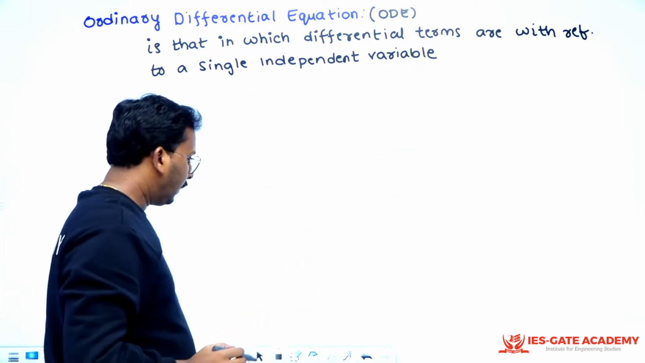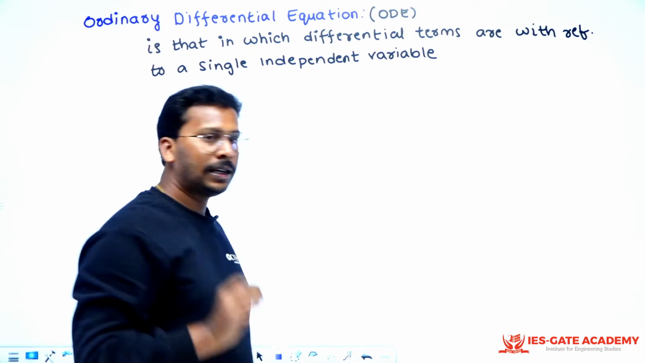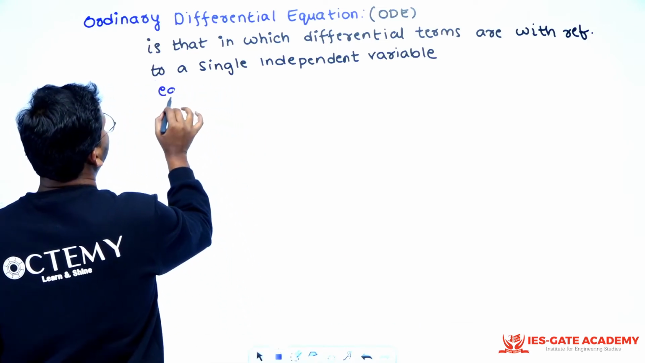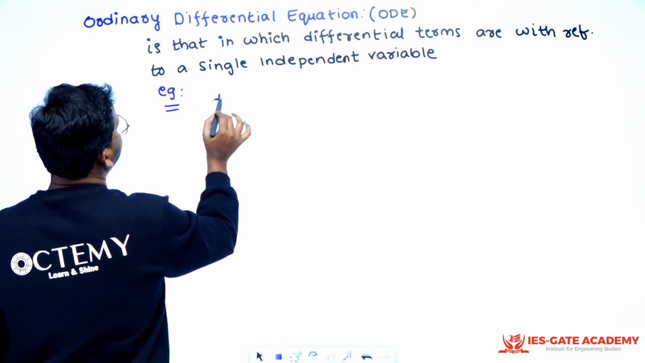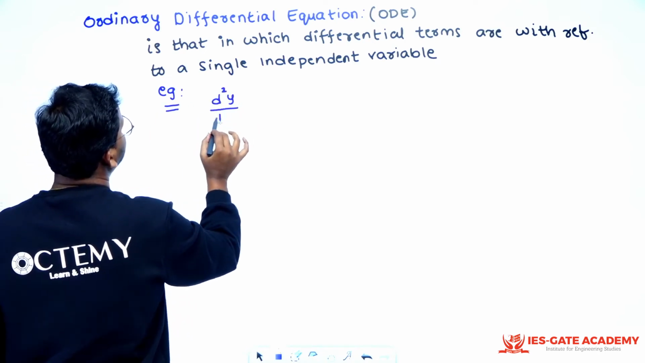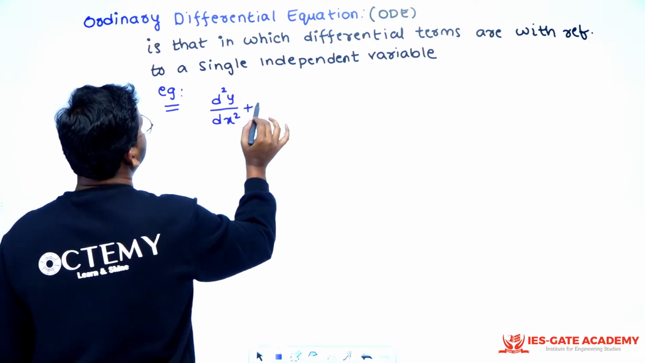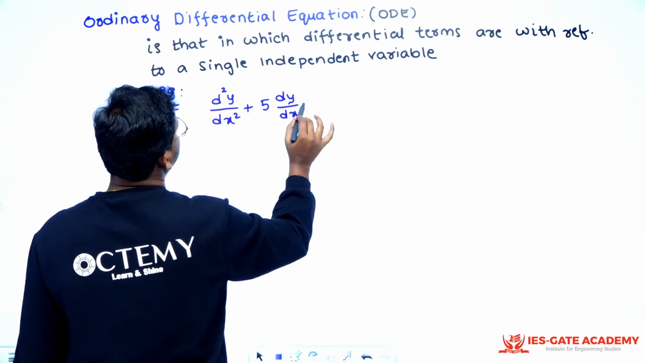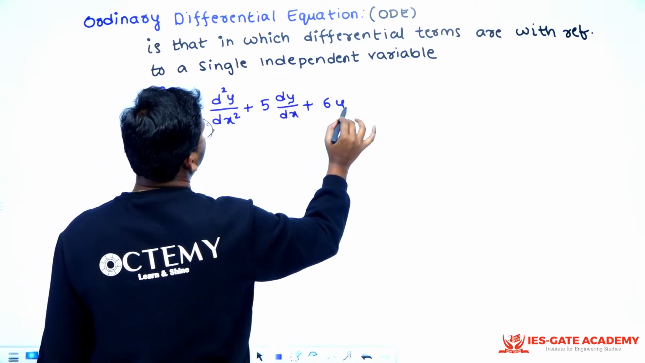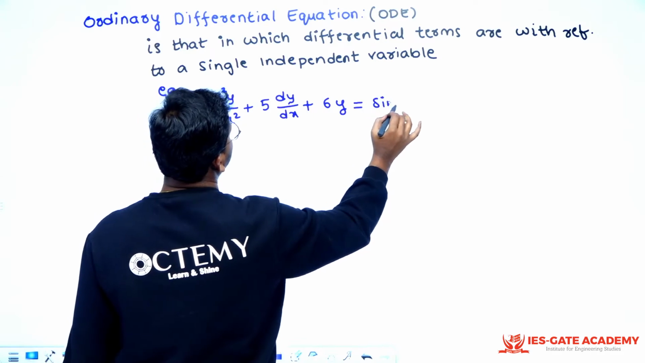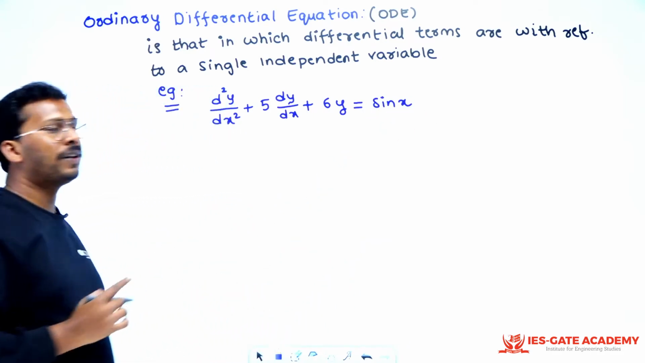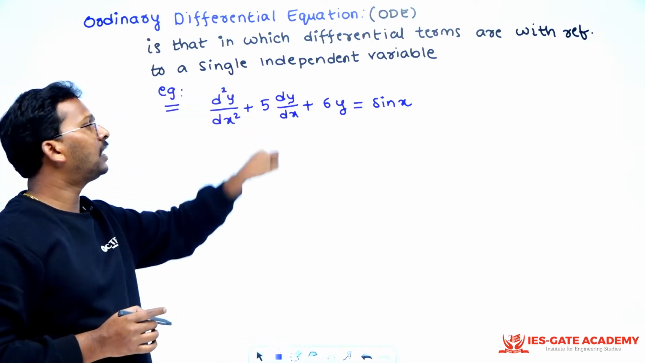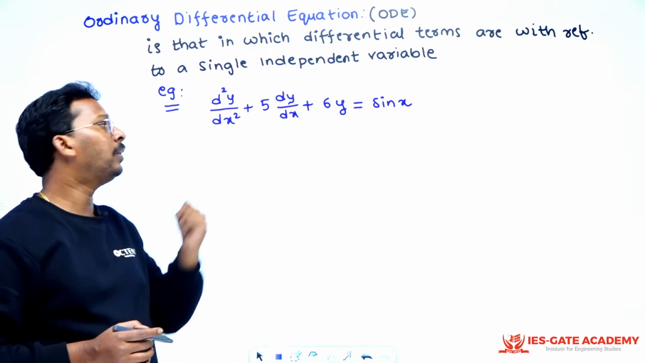Right? And it is easy to remember, sir, because you will get d. You will not use del, you will use d, sir. Example: d square y by dx square plus 5 into dy by dx plus 6y is equal to sine x. In this, if you see, there are two differential terms, and both are with respect to a single independent variable, that is x.